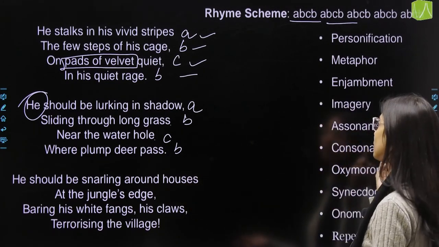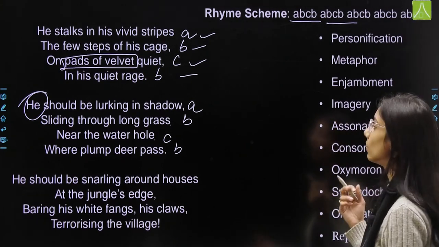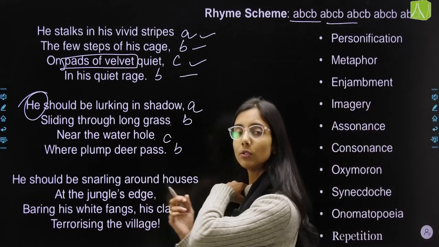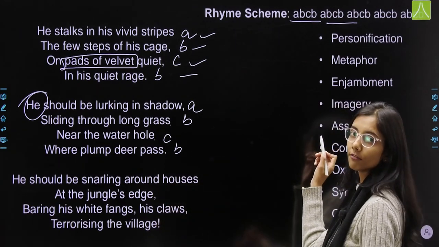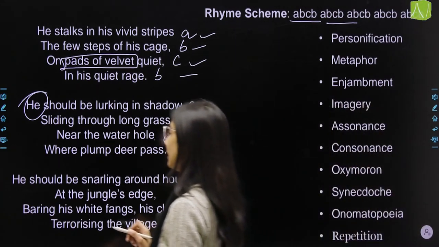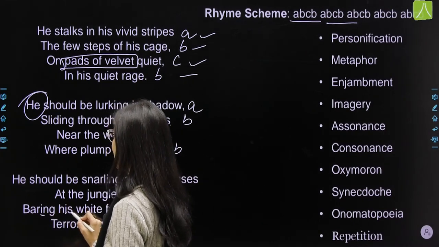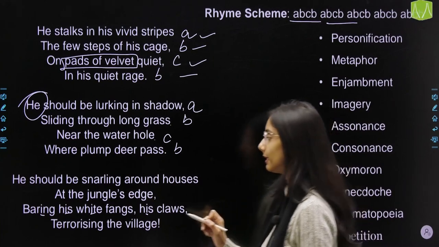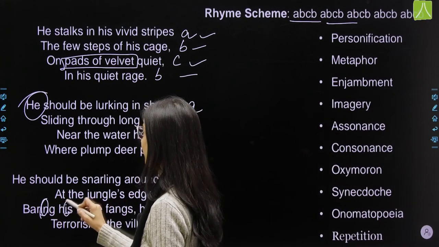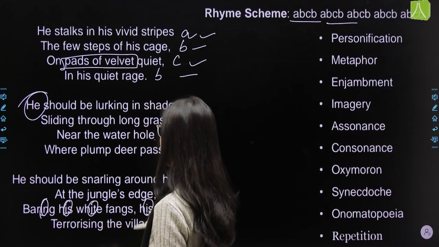So that's your imagery. Then we have assonance and consonance. चलो एक ही लाइन में दोनों ले लेते हैं, assonance and consonance. Now assonance is the repetition of vowel sounds. ठीक है, so see, bearing his, white, his. The I sound is being repeated. Bearing his, white, his.